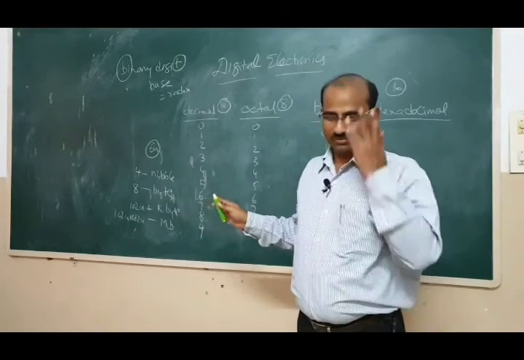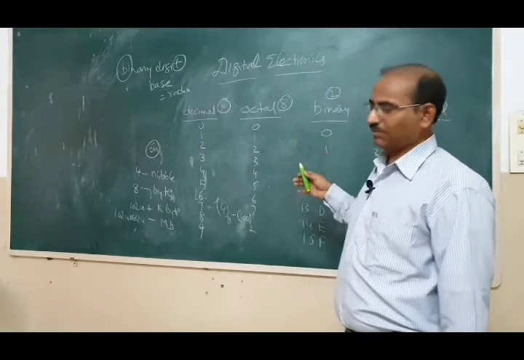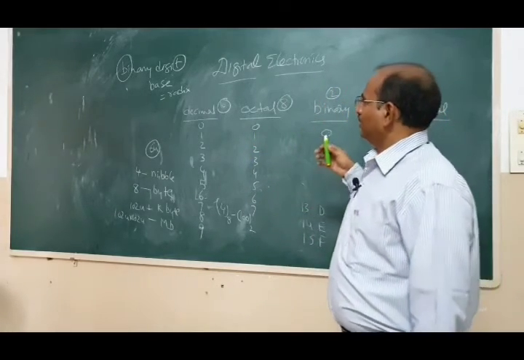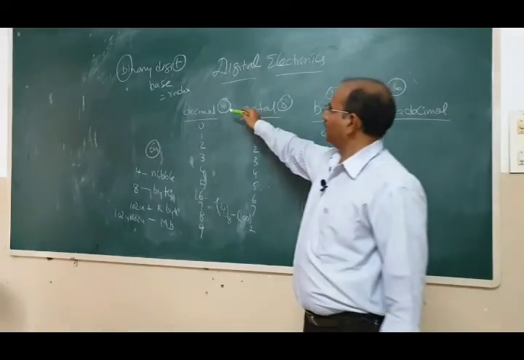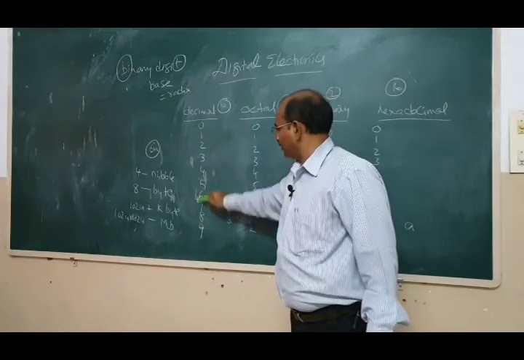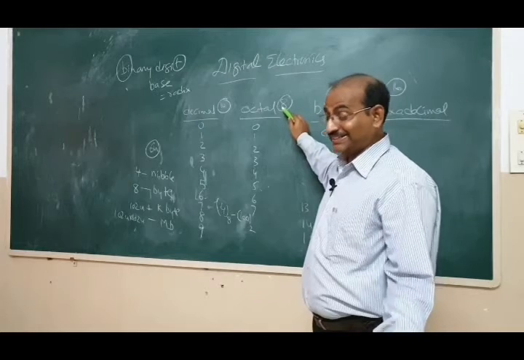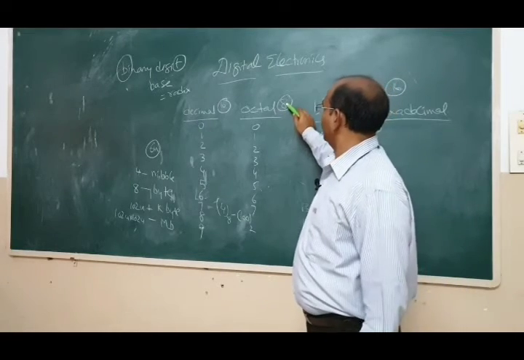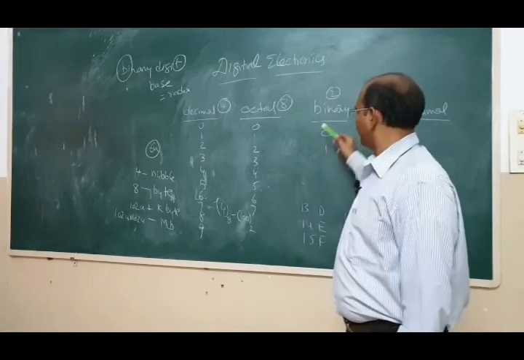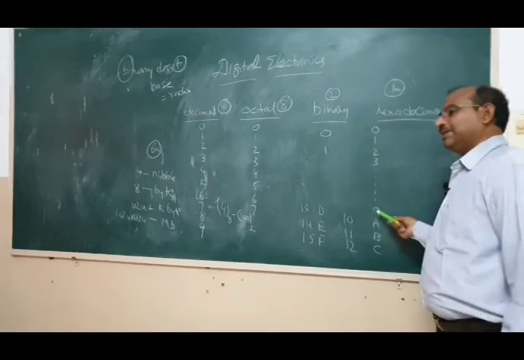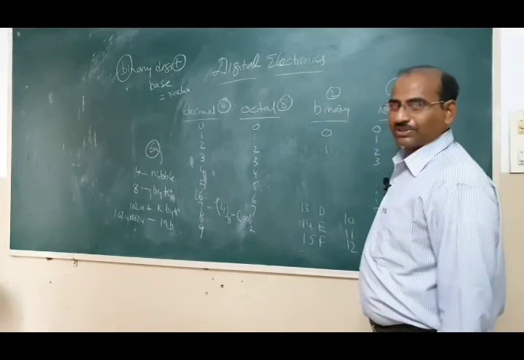So, before concluding, let us summarize what we have studied today. Here we have discussed 4 number systems: decimal, base 10; octal, radix 8, with codes 0 to 7; binary, 0 to 1; and hexadecimal, 0 to 9 and then 10 to 15, 16 symbols in all.